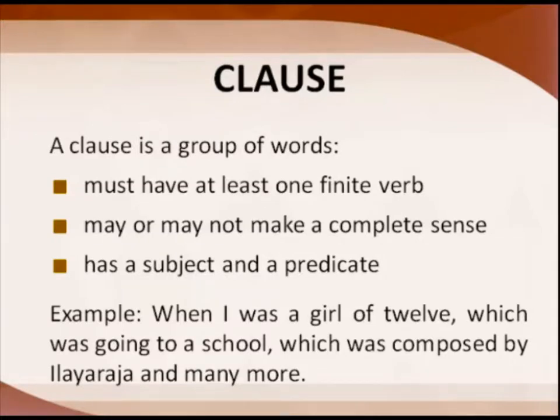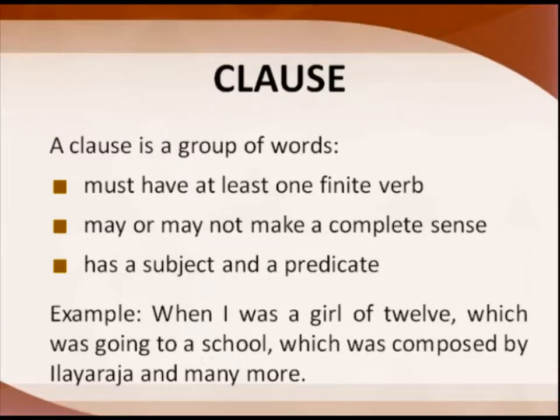Now we know how to find the subject of a sentence and a predicate of a sentence. So a clause has at least one finite verb. It may or may not make a complete sense, and it has a subject and a predicate. Means it does not make complete sense. That much we have to remember.